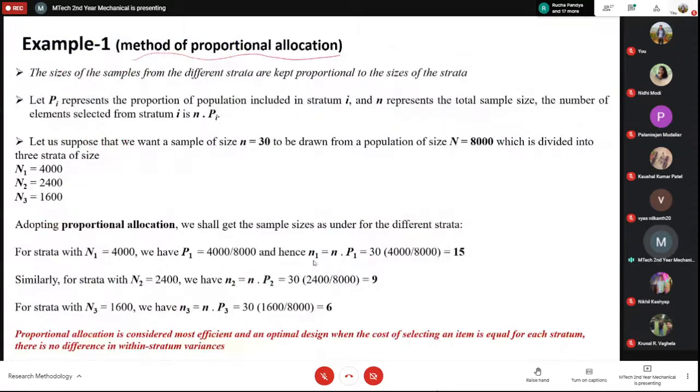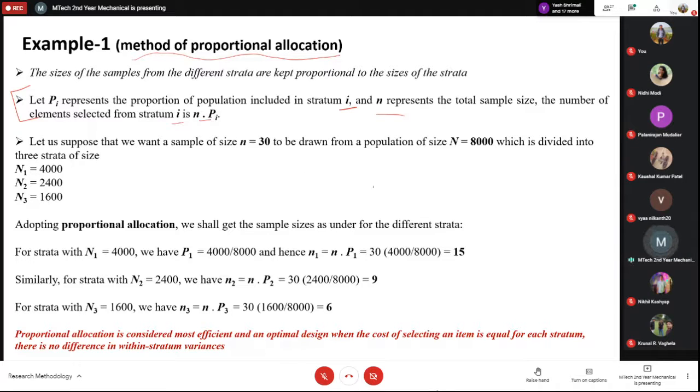So coming back to the example, it's called the method of proportional allocation. Suppose Pi represents the proportion of the population included in the stratum i, and N represents the total sample size. The number of elements selected from the stratum i is N dot Pi. Maybe you will read it 2, 3 times, then you will understand it, but with the example you can understand it easily.